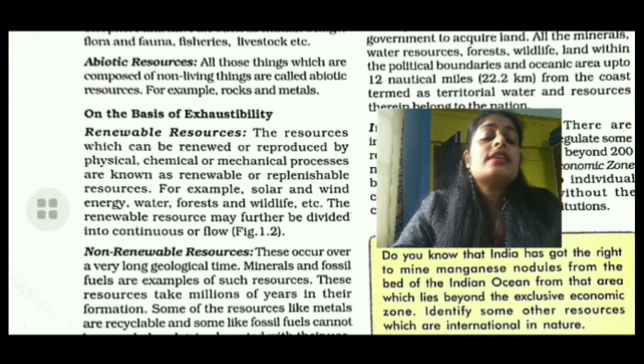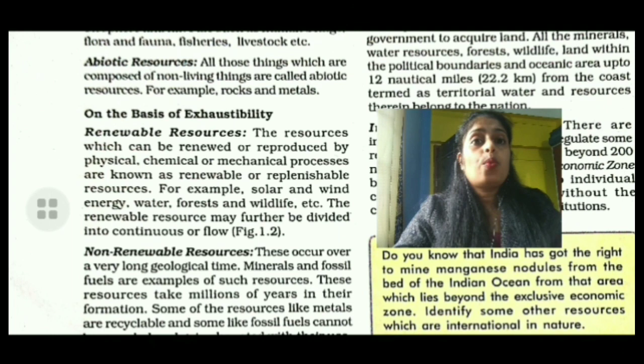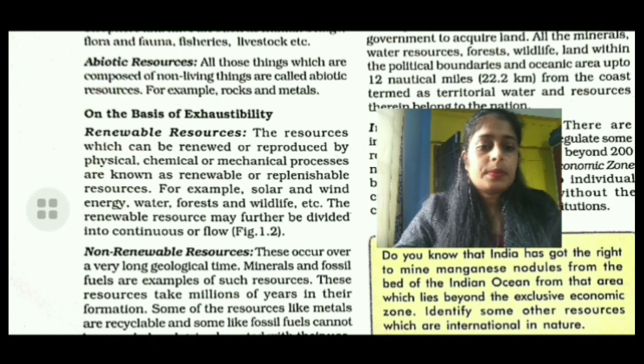It does not remain in one location and moves about because of natural actions in the physical environment.